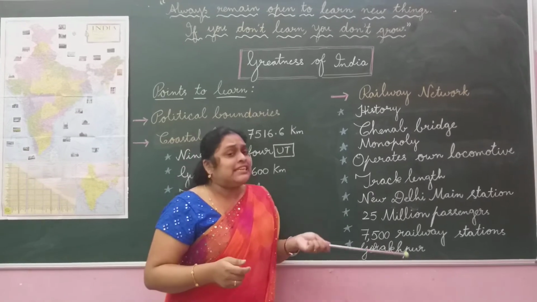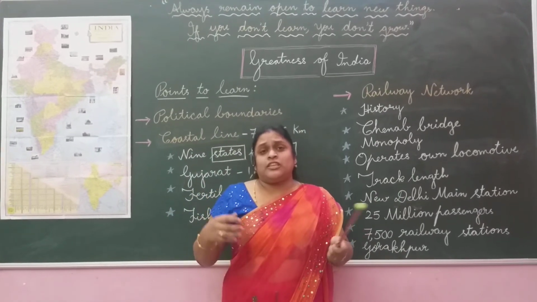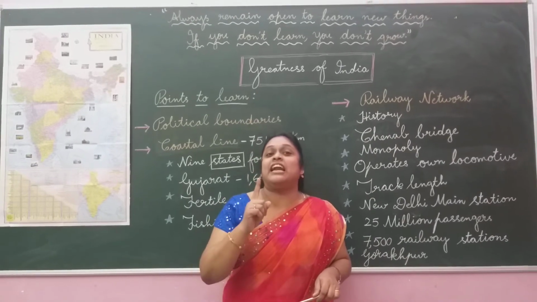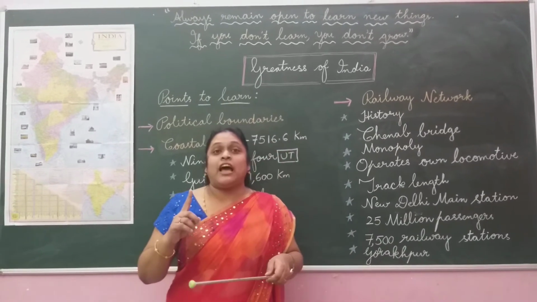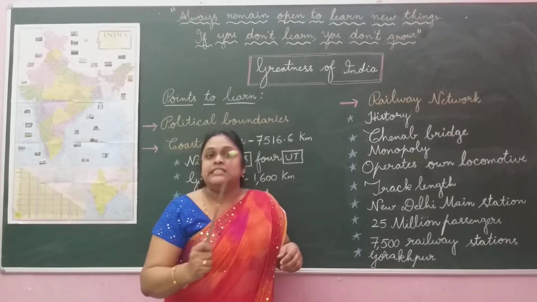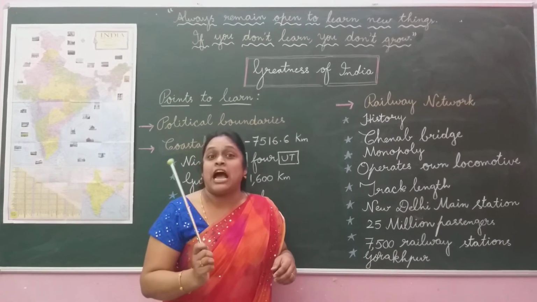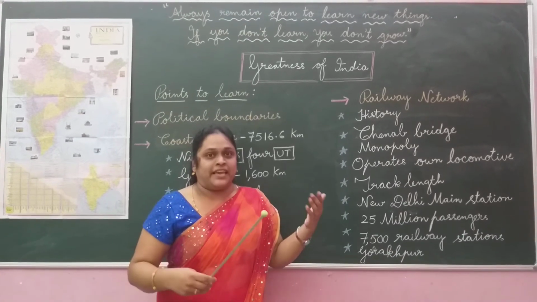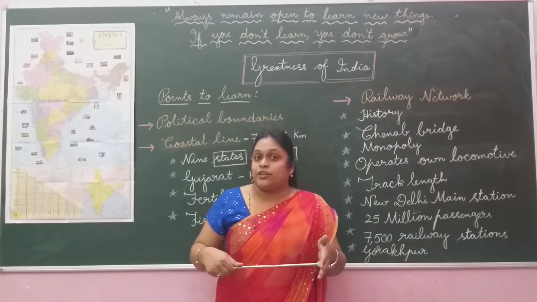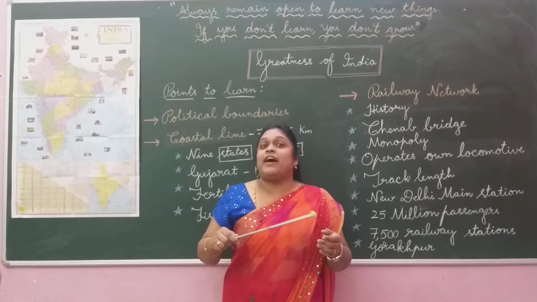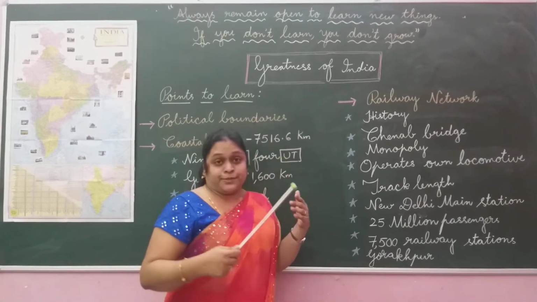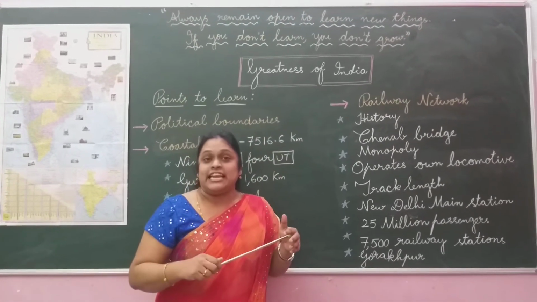And the total track length. The total railway track length can circle the globe, or the equator, 1.5 times. That means it is that big. A total of 1,15,000 kilometers of railway track and 65,000 kilometers of route. That much biggest is our Indian Railways.